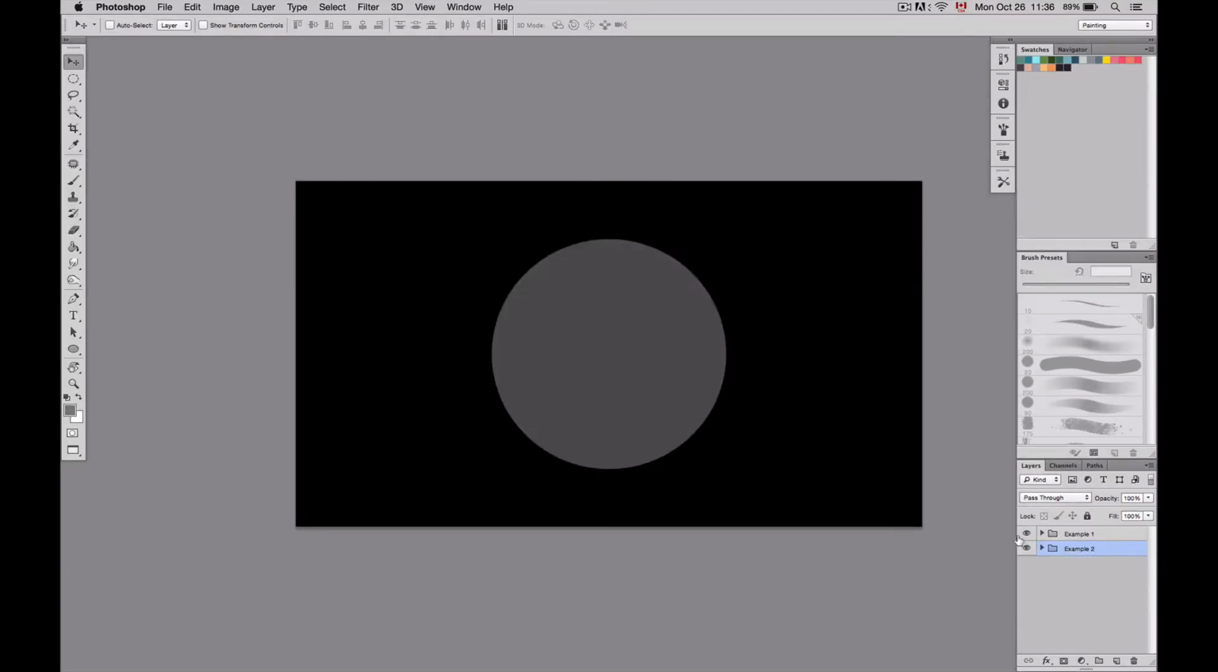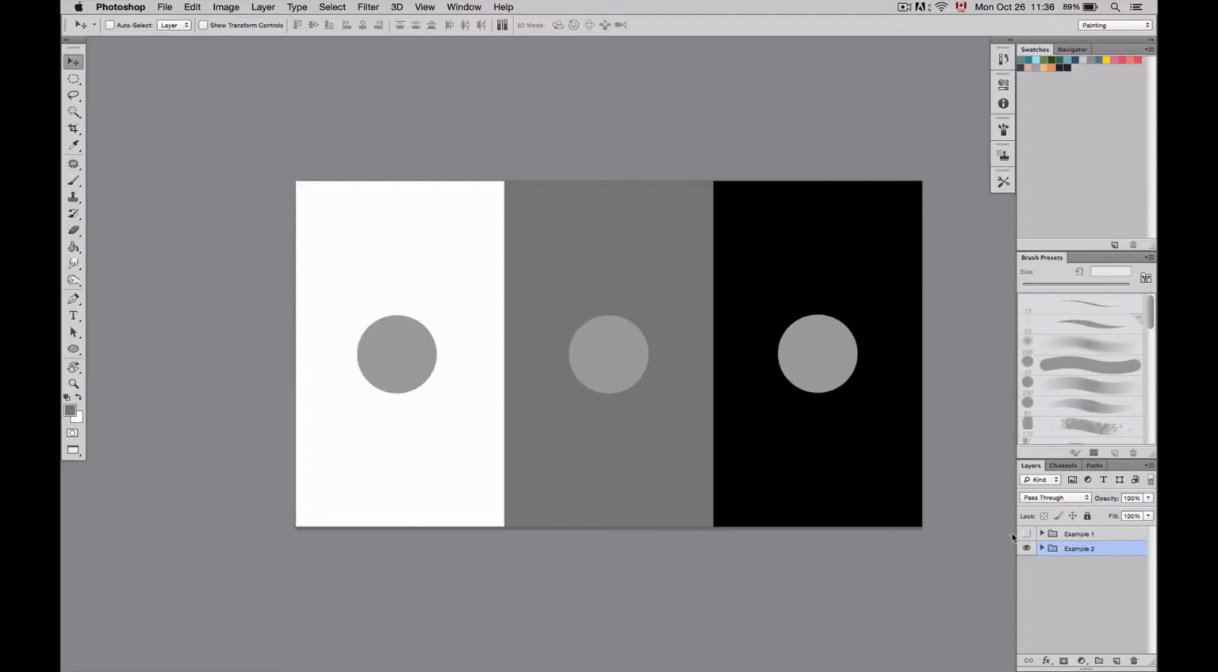Now, this illusion is even more apparent here. Here we have three different backgrounds, black, gray, and white, with three circles. If we look at the circle on the black background, it seems to be much lighter than the one on the white background, even though it's the same color.